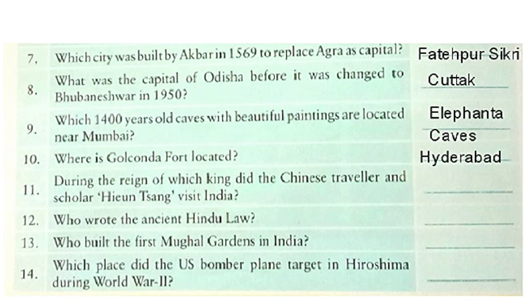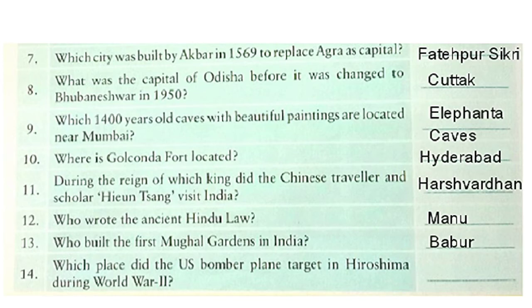Now let's see number 11. During the reign of which king did the Chinese traveler and scholar Hiuen Tsang visit India? Yes, you are right. King Harshvardhan. Write the name here. Now let's see number 12. Who wrote the ancient Hindu law? It is Manu. Write the name here. Now we'll see our number 13. Who built the first Mughal gardens in India? Yes, you are absolutely right. It was Babur.